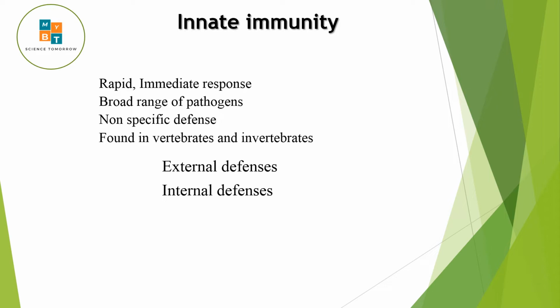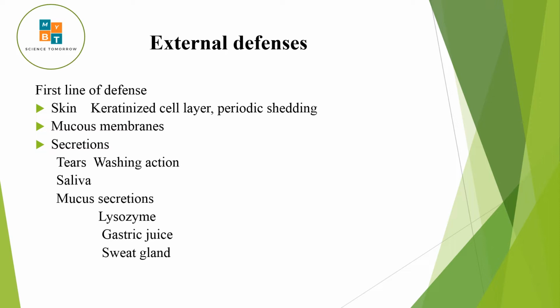If you consider innate immunity, you can divide it into two: external defenses and internal defenses. What do we mean by external defenses? We can take it as the first line of defense. Skin, mucous membranes, and secretions are the external defense mechanisms of the body in innate immunity.